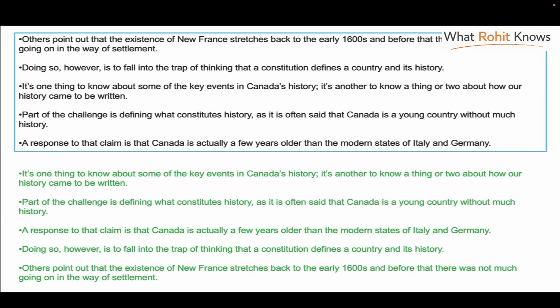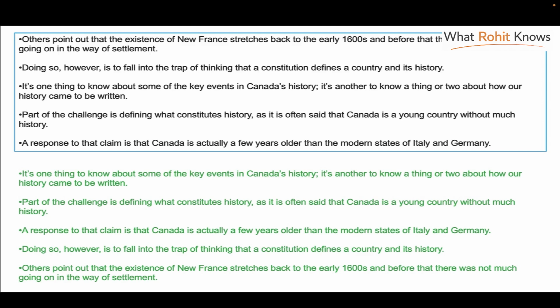"It's one thing to know about some of the key events in Canada's history. It's another to know a thing or two about how our history came to be written." Now that seems like a good opening. "The next part of the challenge is defining which challenge." "A response to that claim is that." So what claim? Clearly in this case, only the sentence beginning with "It's one thing" is in the opening paragraph. Then look for a paragraph which can follow this.